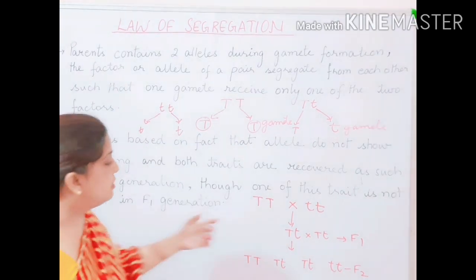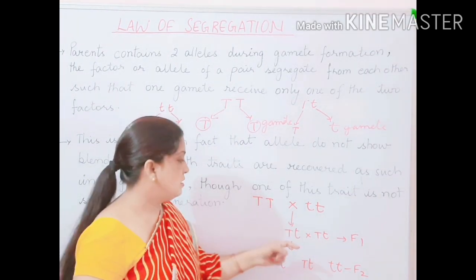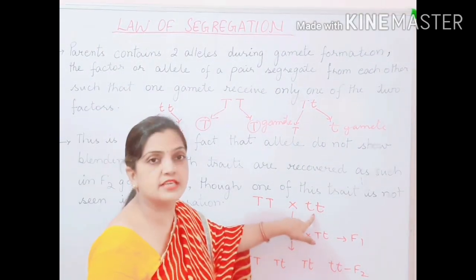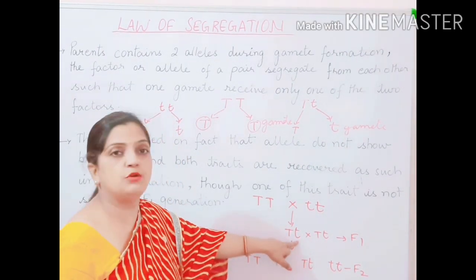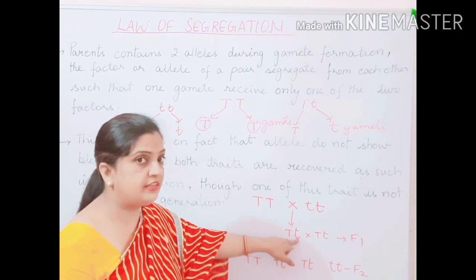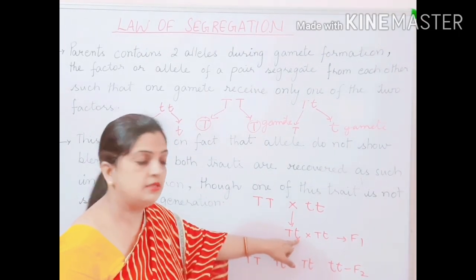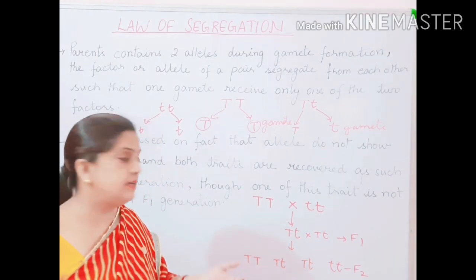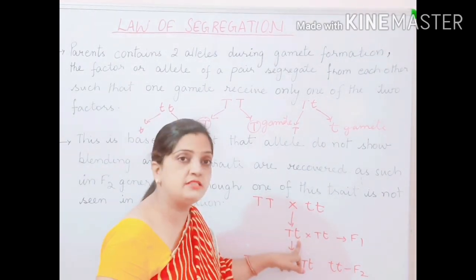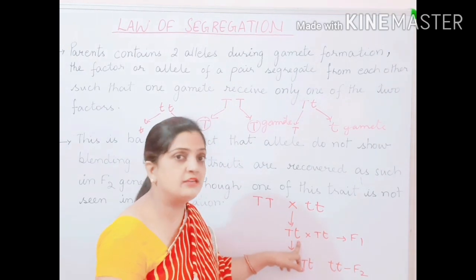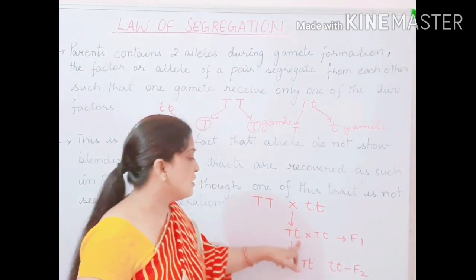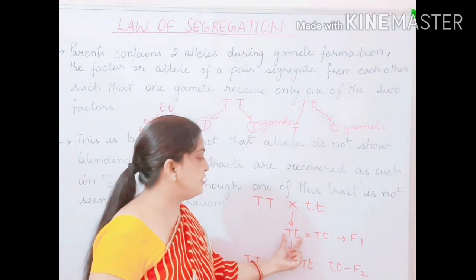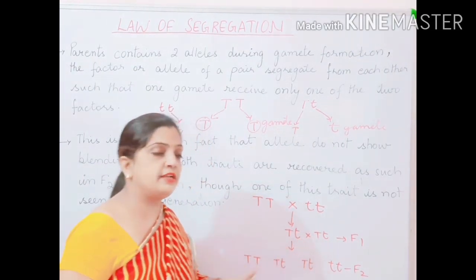Now what is that? When this experiment took place, in F1 generation, from the dominant and from the recessive, both the alleles were obtained genotypically, but phenotypically the plants were tall. Genotypically this was over there, but Mendel did not know that the recessive gene is also present in F1 generation. For that only he performed the test cross. It was not known. So this is saying that if it was not observed, that means that it was there,